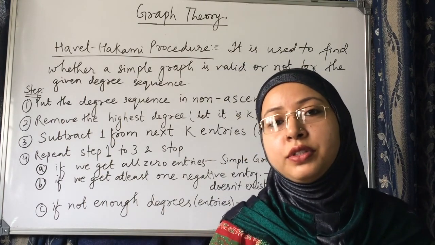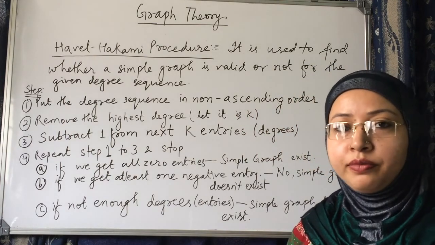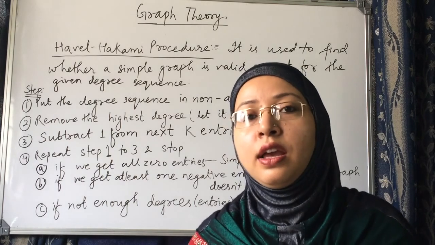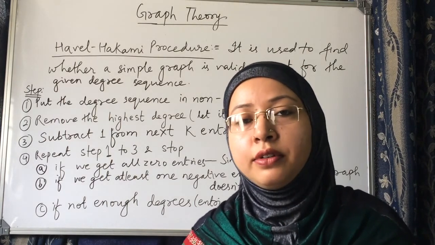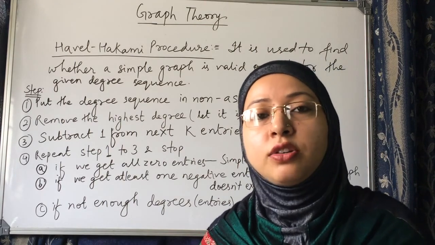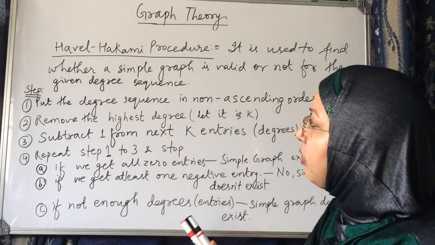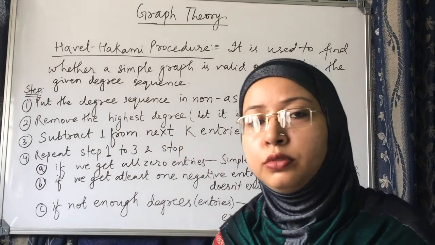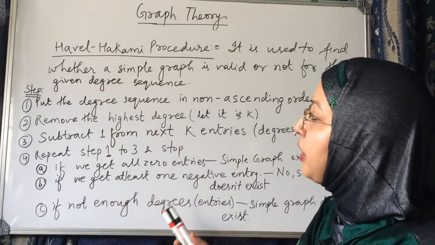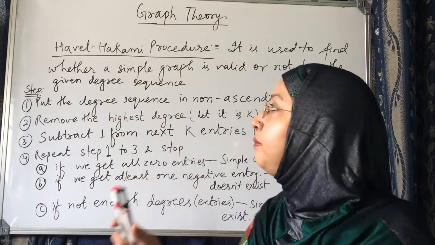Now, the procedure I was telling you about, the Havel-Hakimi procedure, is used to find whether a simple graph exists or not. You are given a degree sequence and you have to find whether a simple graph exists with this degree sequence. Here I have written this, and I am reading it out. Write it down in your notes and we will proceed. I'll explain these things and we'll see a lot of examples based on this. I hope you will understand.